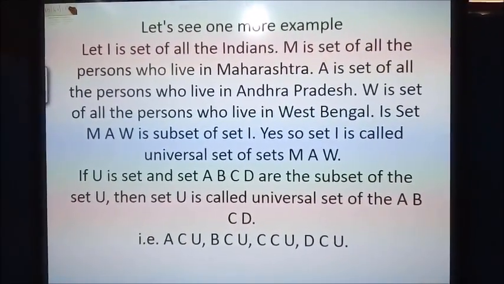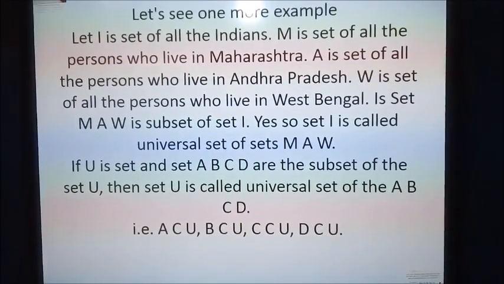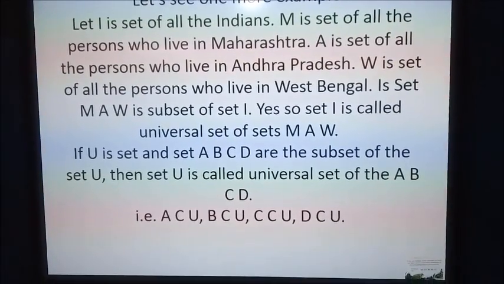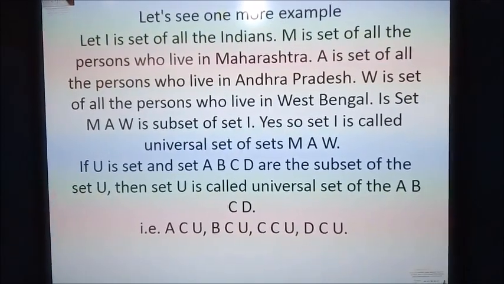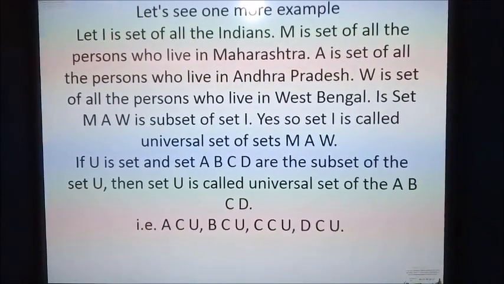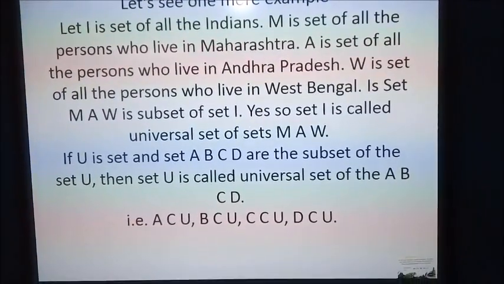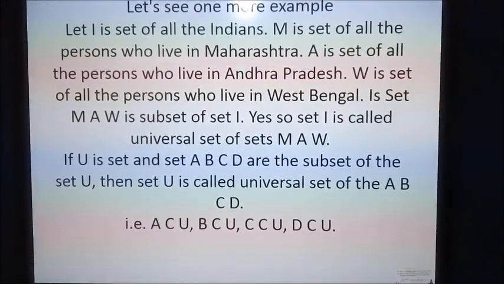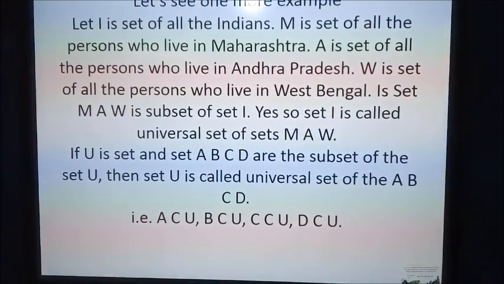Let I be the set of all Indians. M is the set of all persons who live in Maharashtra. A is the set of all persons who live in Andhra Pradesh. W is the set of all persons who live in Bangladesh. Each set M, A and W is a subset of I. Yes, so set I is called the universal set of M, A and W.